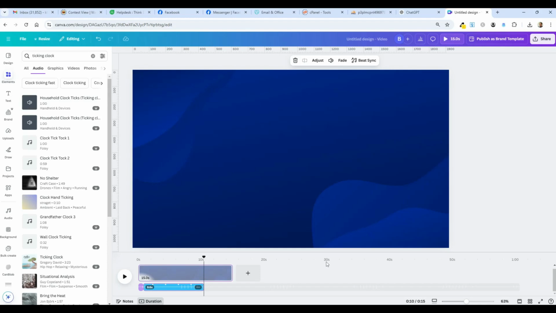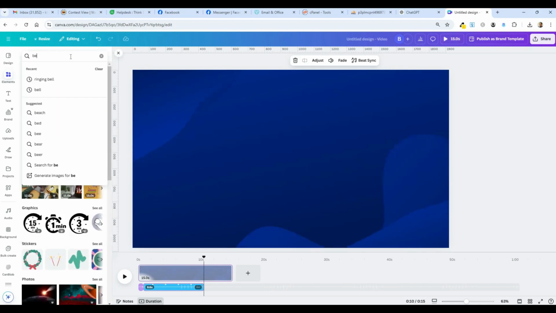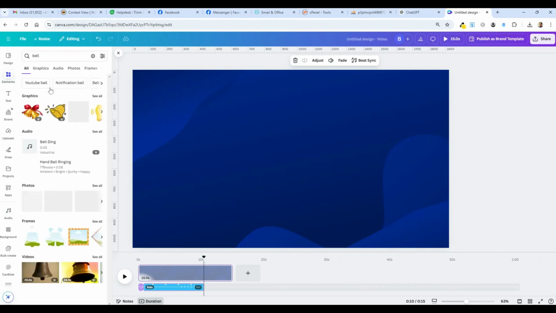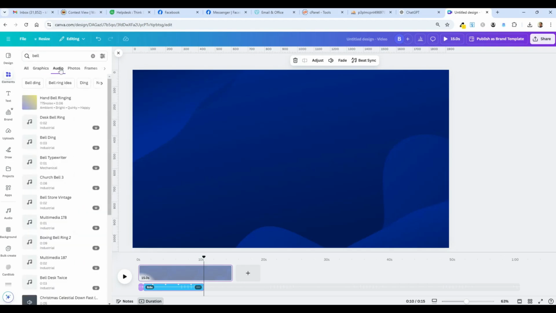And I want to then get one more thing, which is the bell. So I'll literally type in bell and go to audio. And there's a lot of bells here, like too many. All right, use that one, that's fine. So I'm going to click it, and it's there right after the clock ticking. So let's see, I should have all of this together now.